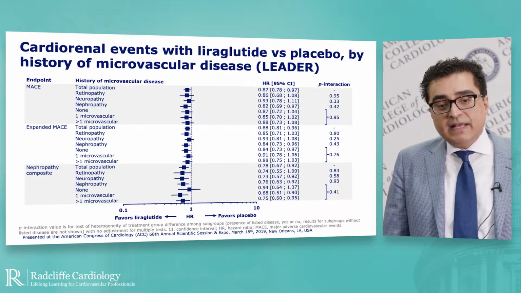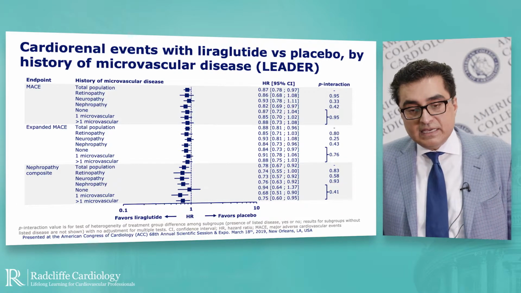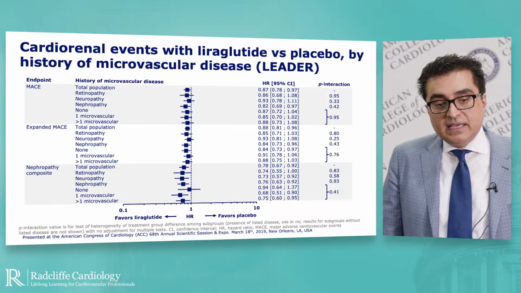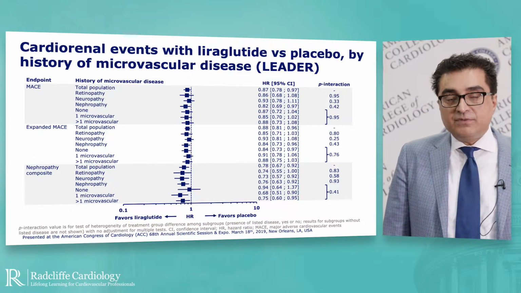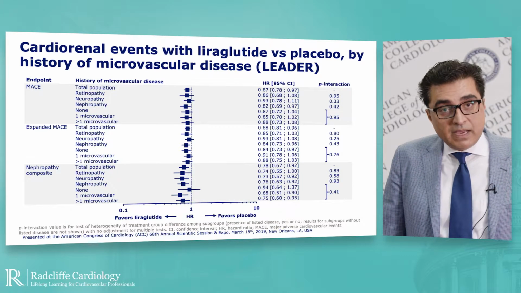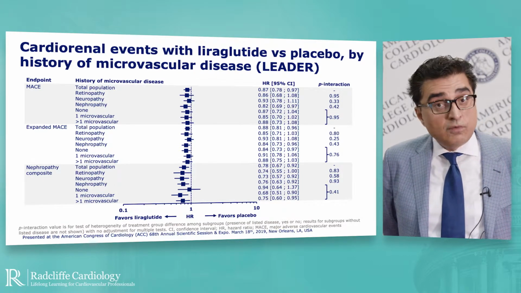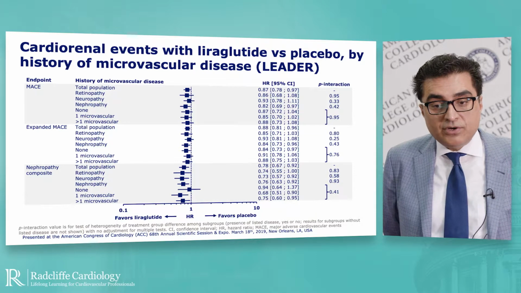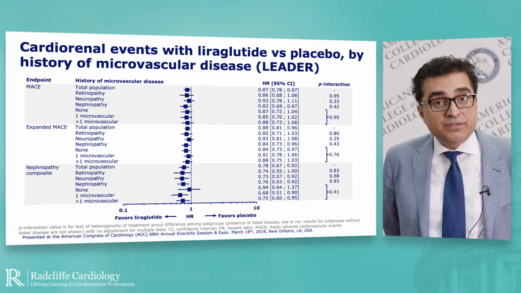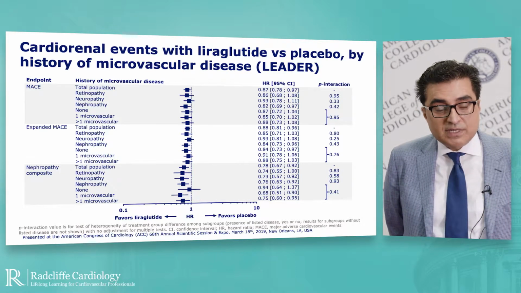We then evaluated the efficacy of liraglutide and semaglutide for the outcome of major adverse cardiovascular events, shown in this slide. To remind our viewers, in the overall total population from LEADER, the hazard ratio was 0.87, consistent with a 13% relative risk reduction.